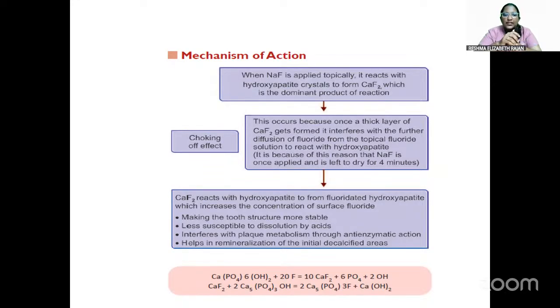So the calcium fluoride then reacts with the hydroxyapatite to form the fluoridated hydroxyapatite, which increases the concentration of surface fluoride, which makes the tooth structure more stable, less susceptible to dissolution by acids, interferes with plaque metabolism, and helps in remineralization of the initial decalcified area. So initially it gives a chalking off effect. After that, it will react with the hydroxyapatite to form a fluoridated hydroxyapatite.